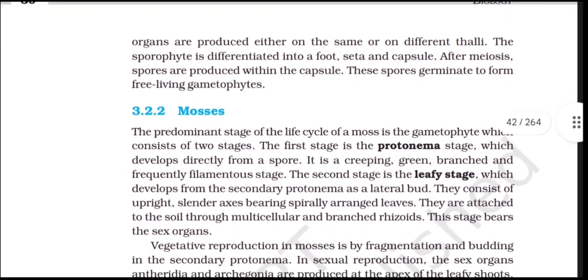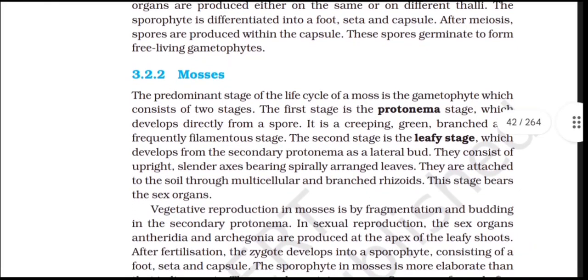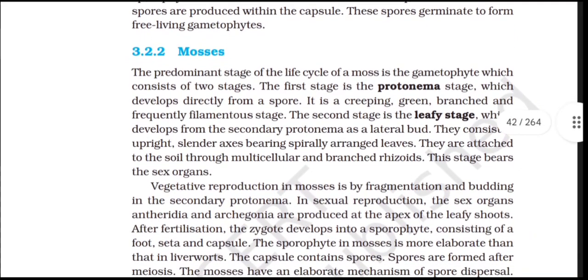3.2.2 Mosses. The prominent stage of the life cycle of mosses is the gametophyte, which consists of two stages. The first stage is the protonema stage, which develops directly from a spore. It is a creeping, green, branched and frequently filamentous stage. The second stage is the leafy stage, which develops from a secondary protonema as a lateral bud. They consist of an upright, slender axis bearing spirally arranged leaves. They are attached to the soil through multicellular and branched rhizoids. This stage bears the sex organs.